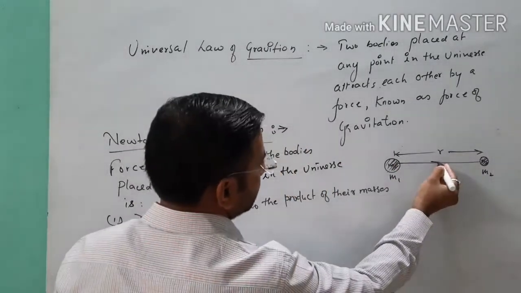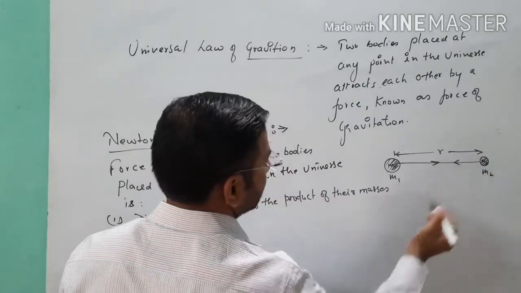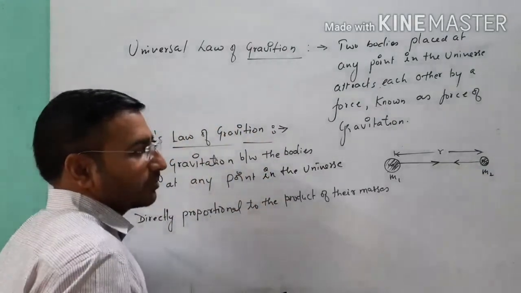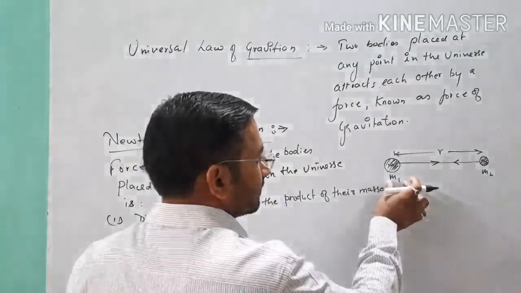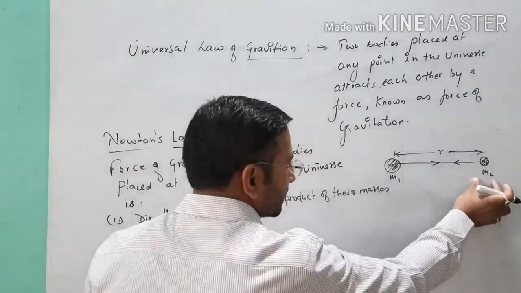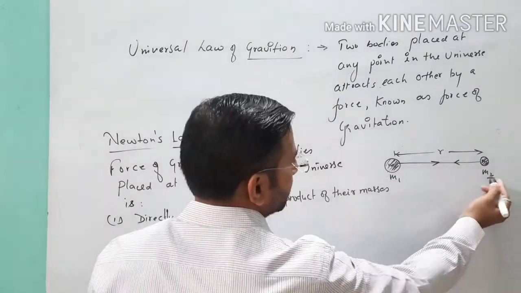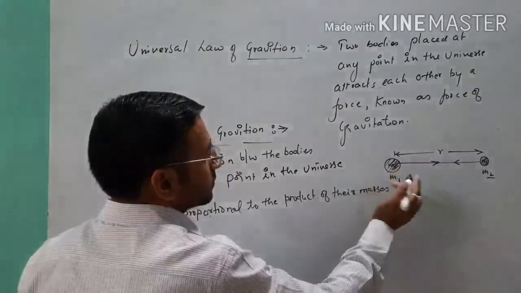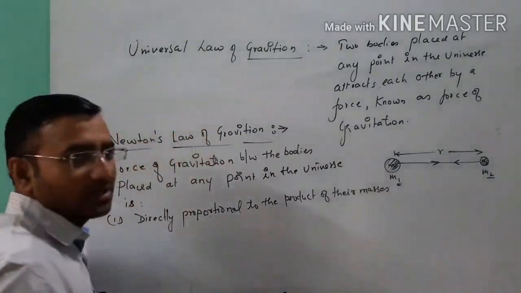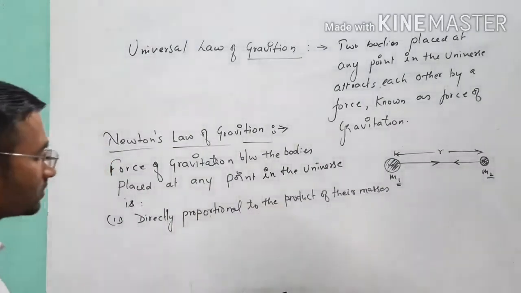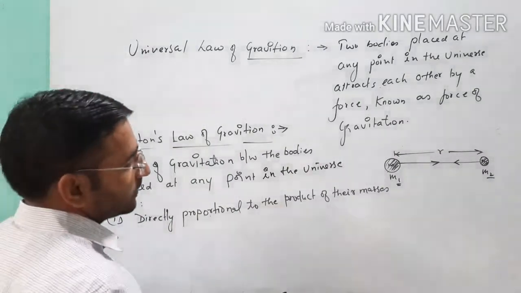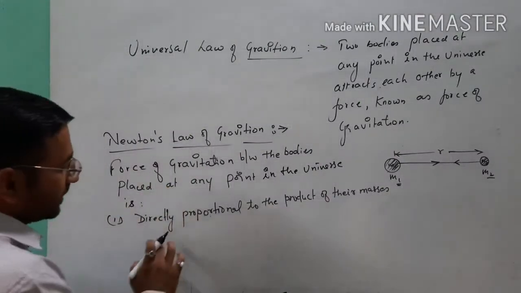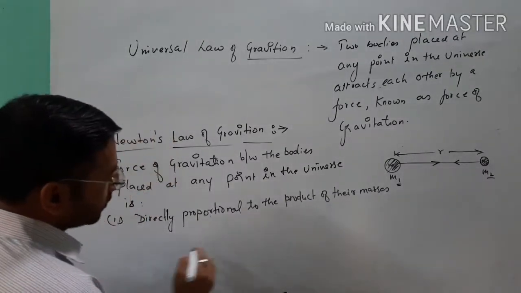The force of attraction will act between them: this body will apply a force of attraction to the second body, and the second mass m2 will apply the same force on the first mass m1. So the value of that force, our gravitational force, is directly proportional to the product of their masses.